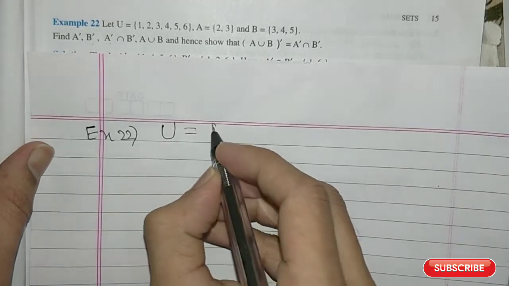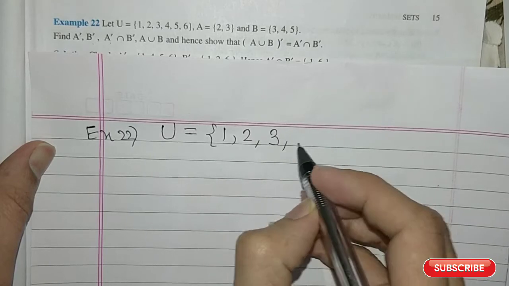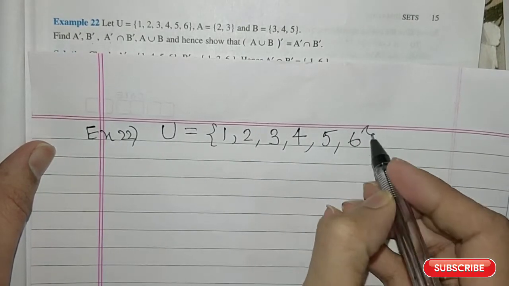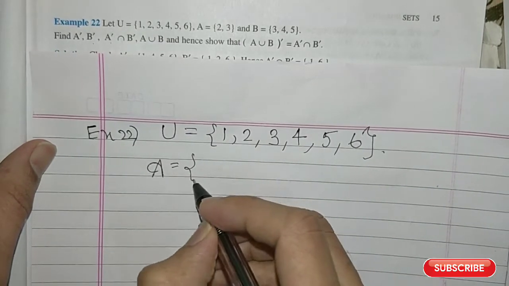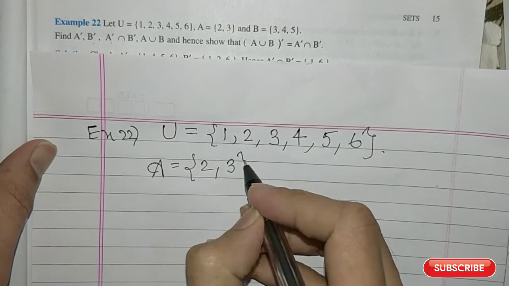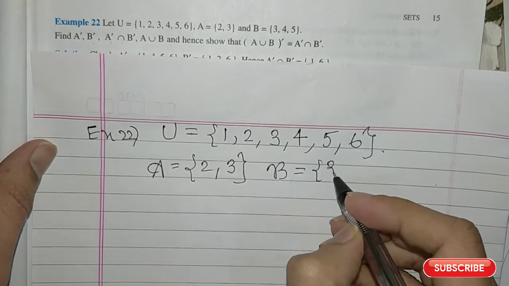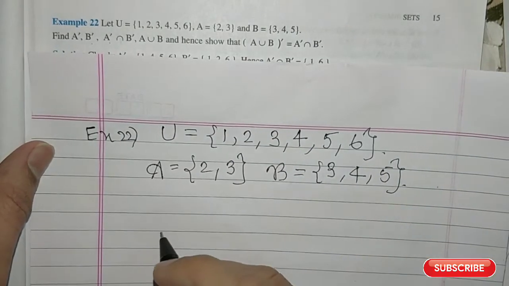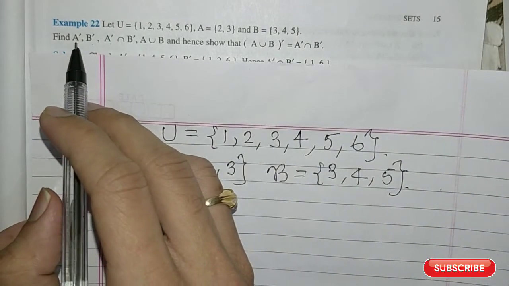U is given to be 1, 2, 3, 4, 5, 6. Now A is given to be 2, 3, and B is given to be 3, 4, 5. First you have to find A complement.